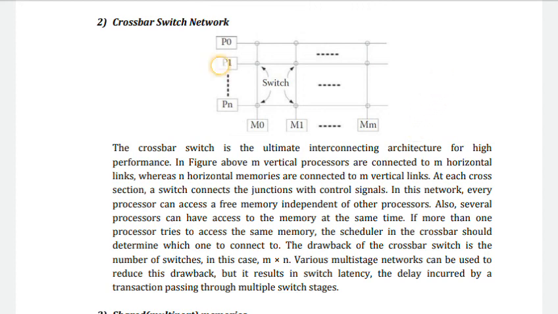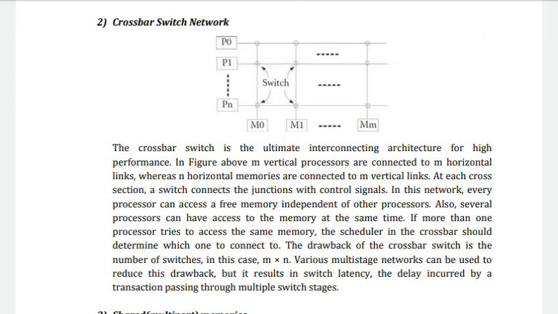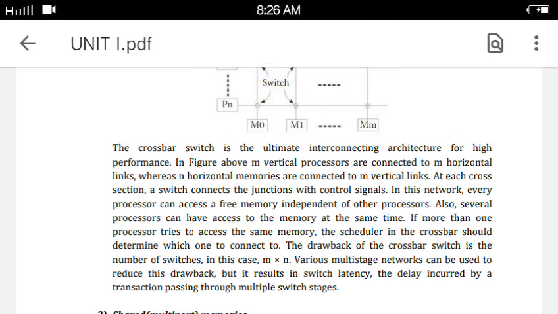The processors are connected in rows and the memories are connected in columns. At each cross section, a switch connects the junction with a control switch.